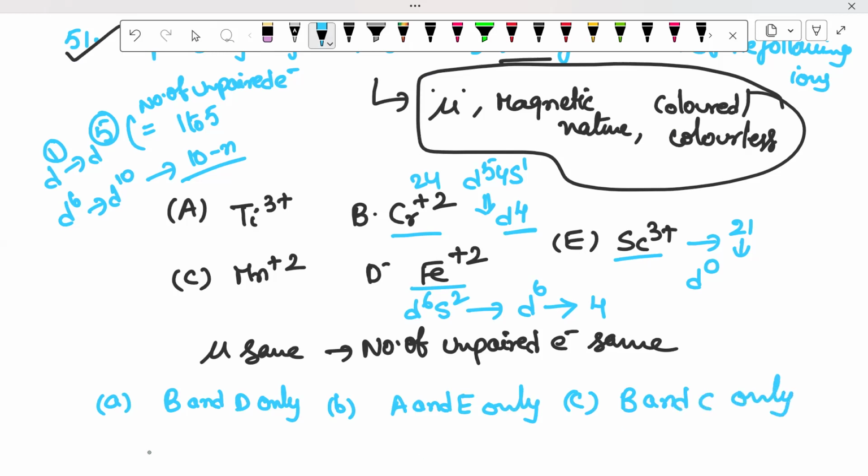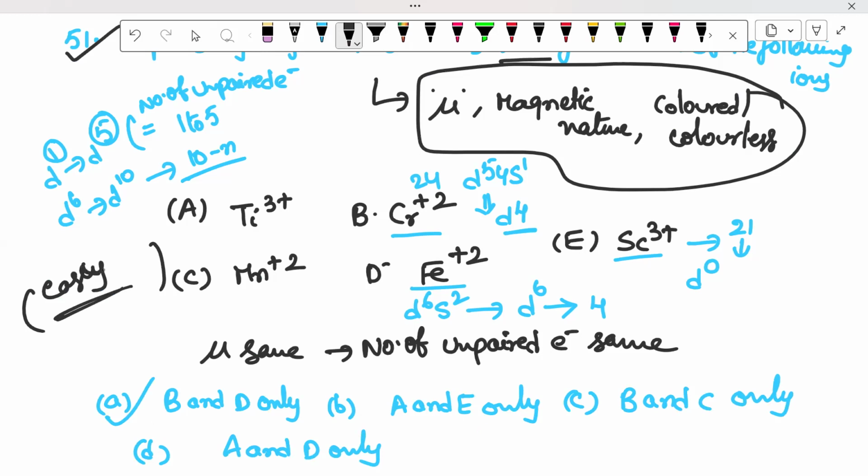And the fourth one is A and D only. So finally, here we want to go for B and D only. First bit, this is not the moderate question or difficult question. This is the easy question. Okay. Now, shall I move on to the 52?